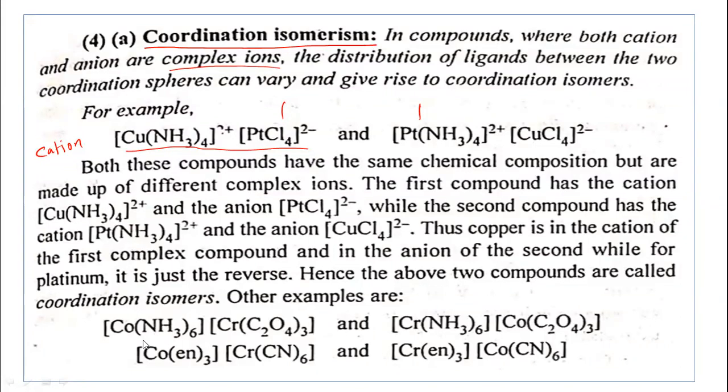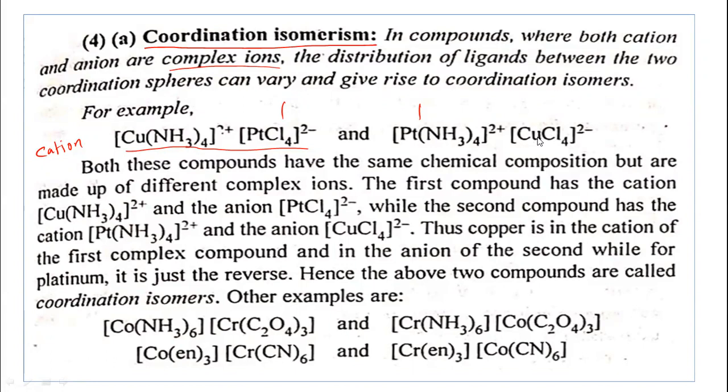Another example: Co(NH3)6 and Cr(C2O4)3, oxalato. In this case, the position of the ammonia molecules is changed between Cr(NH3)6 and Co(C2O4)3. Similarly here, in coordination isomerism, both cation and anion are complex ions, but the distribution of the ligands between the two coordination pairs can vary. So these two compounds are called coordination isomers. Very simple one, coordination isomerism.